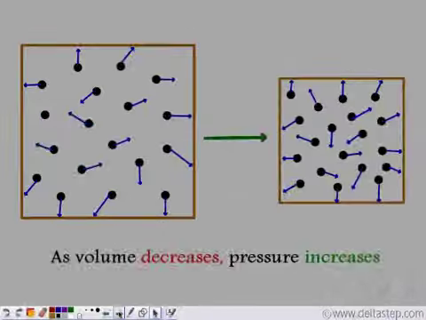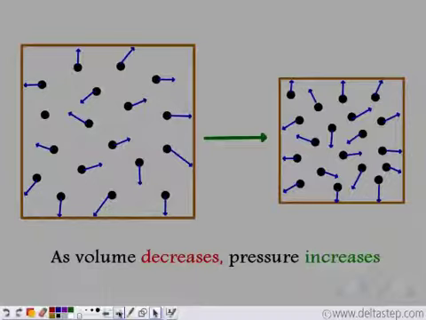So we see that as the volume decreases, the pressure increases. Now why is that so? This is because initially the molecules are enclosed in this volume, so now as we decrease the volume, since the molecules are moving at the same speed, they have less distance to cover. That is, the space has reduced. So they collide with the walls of the container more. As they collide more, the number of hits per unit time increases, and so the pressure increases.